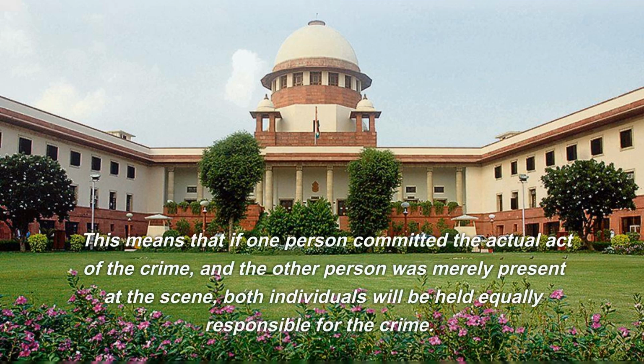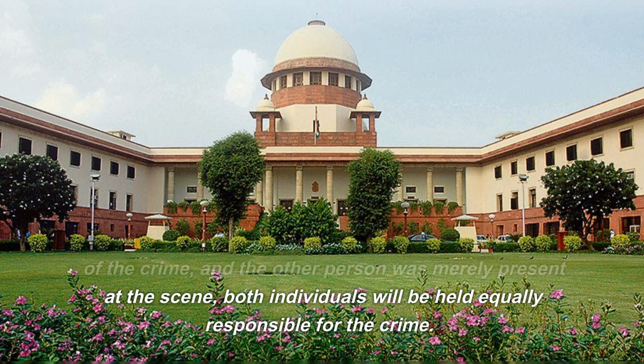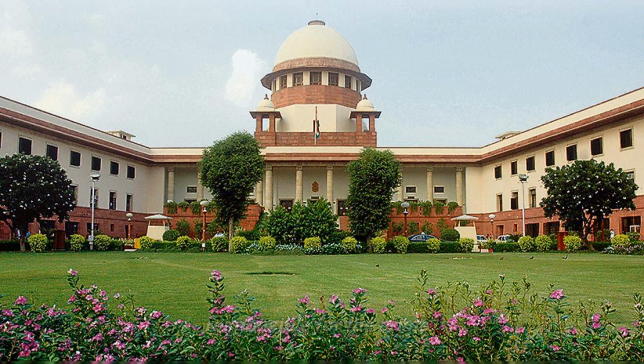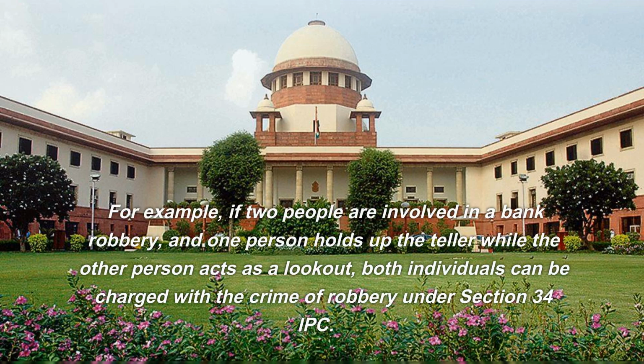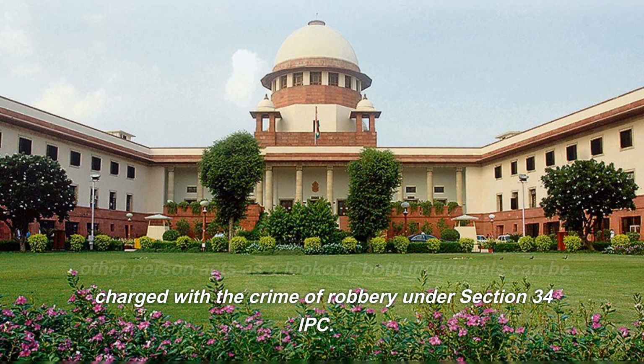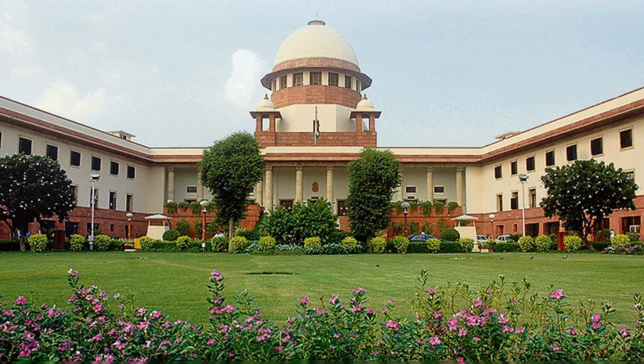This means that if one person committed the actual act of the crime, and the other person was merely present at the scene, both individuals will be held equally responsible for the crime. For example, if two people are involved in a bank robbery, and one person holds up the teller while the other person acts as a lookout, both individuals can be charged with the crime of robbery under Section 34 IPC.